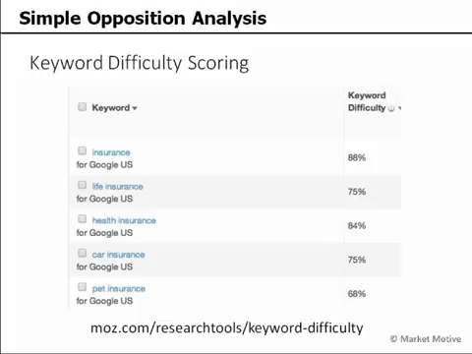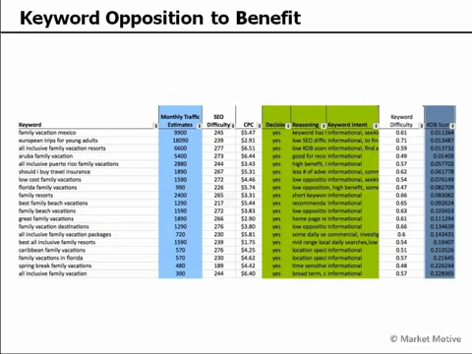And this is just going to give us one simple 1 to 100 percentage number of how difficult that search result is. And this starts giving us some quantitative information on just how difficult the opposition is in each of our individual keyword results. But what we're really looking for is to compare that to the benefit in a large spreadsheet that does this KOB analysis, seeking to identify high value, low opposition keywords for us to target.